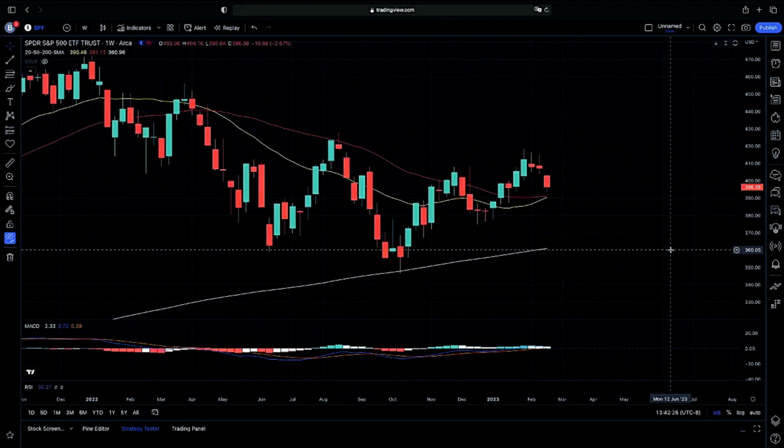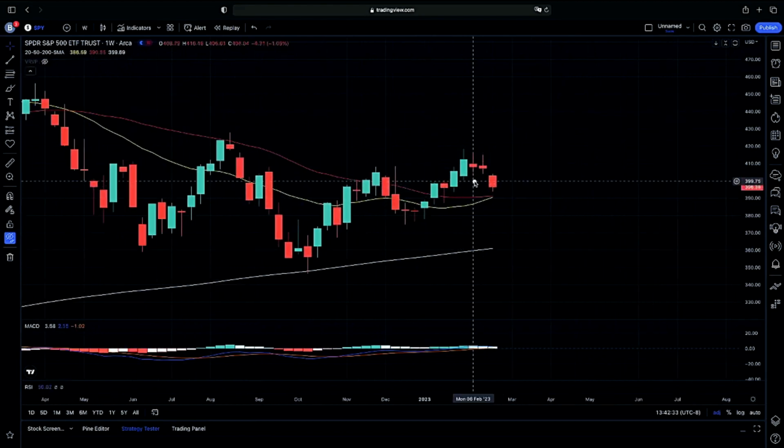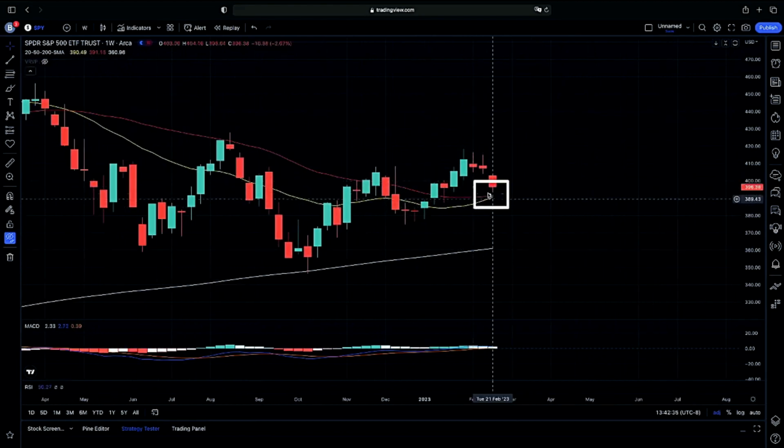Looking at our swing perspective here now, we do have our 20 weekly moving average, looking to see if we will cross above our 50 weekly moving average.